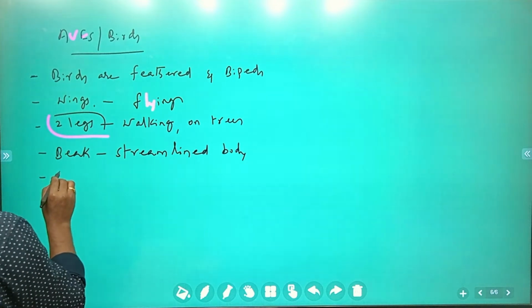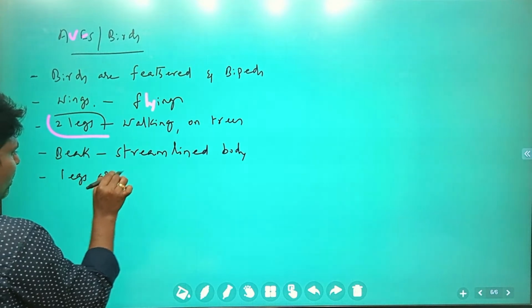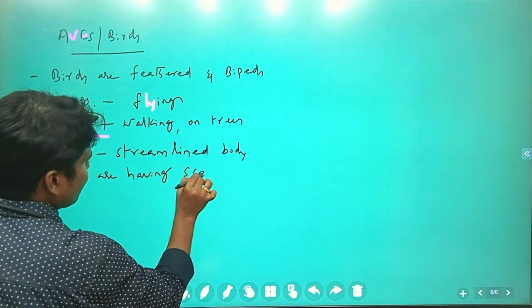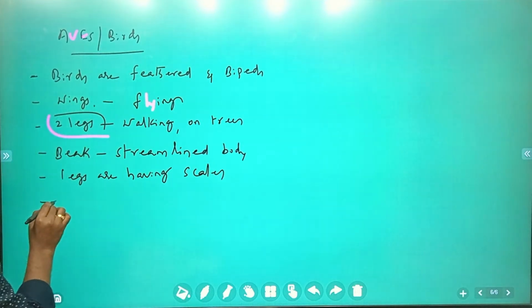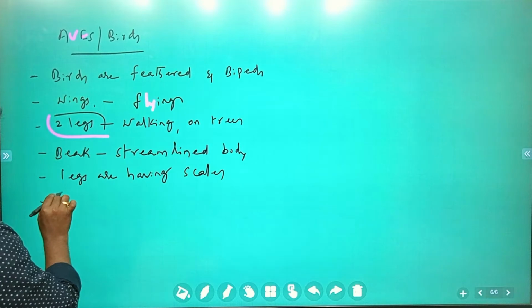Next, the legs have scales. Feathers are produced, especially in the tail region.